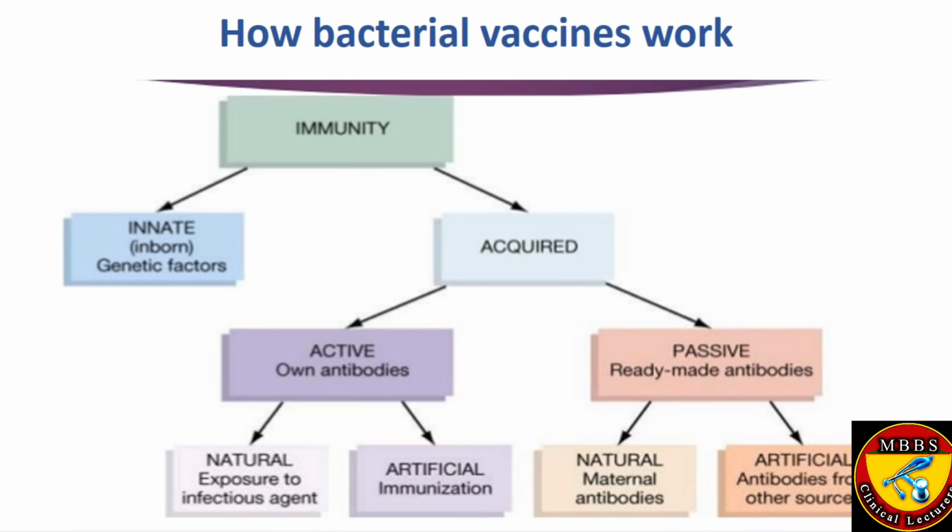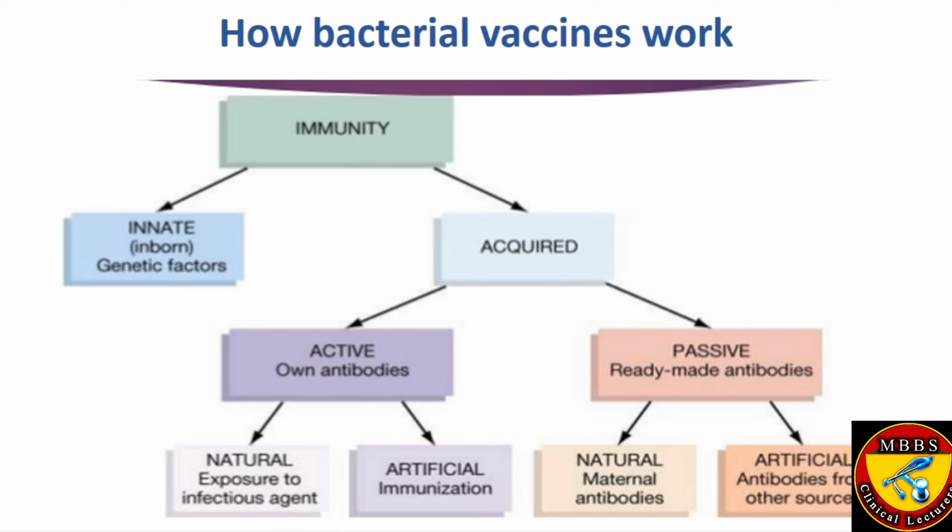But if we are giving immunoglobulin, not vaccines, but immunoglobulin, which is the source of passive immunity, then what will happen? There will be no response from the immune system, because the immune system is not needed to produce the antibodies, because we are giving preformed antibodies. They will compete with the already present antigen.